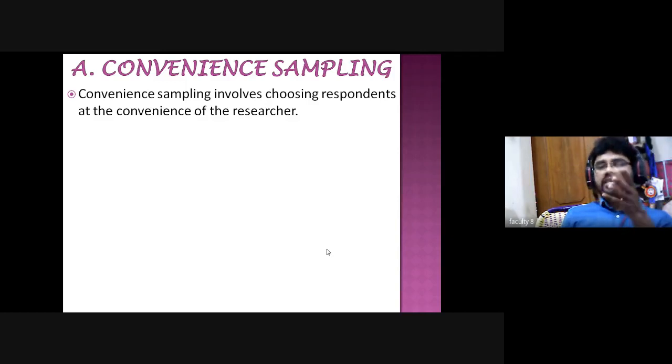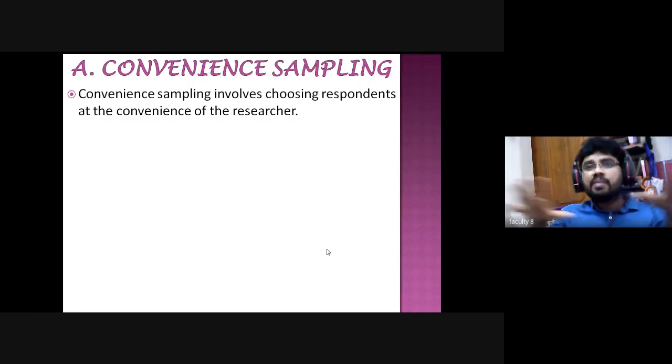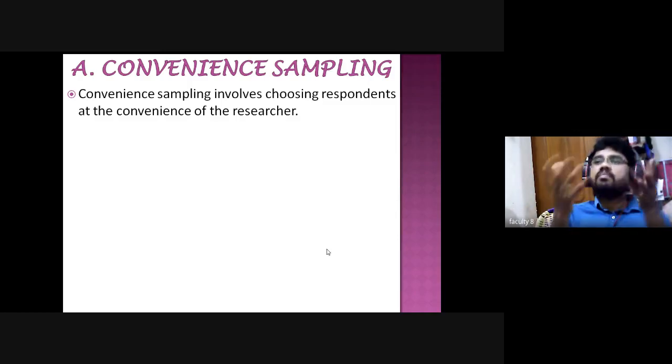The first one is convenience sampling. Convenience sampling involves choosing respondents at the convenience of the researcher. For example, you are the researcher. If you do research in a particular area or subject, you may select a sample as per your convenience, your local people, for example. Somebody at +2 level who has a project, and lives in an apartment, will collect information from the people in their apartment only. They will analyze it and present it in their project. That is their convenience.